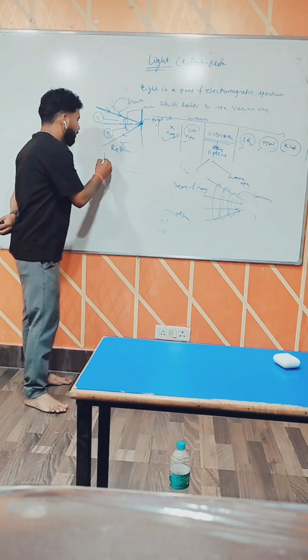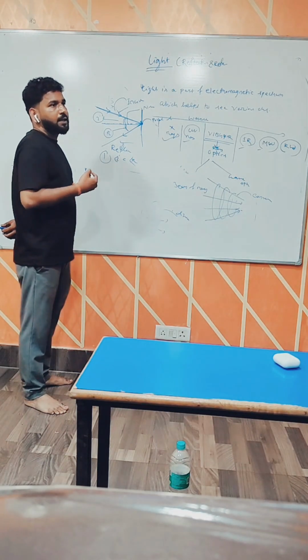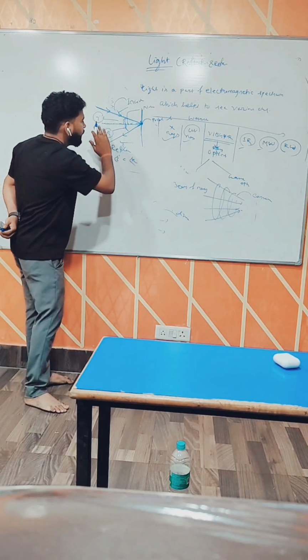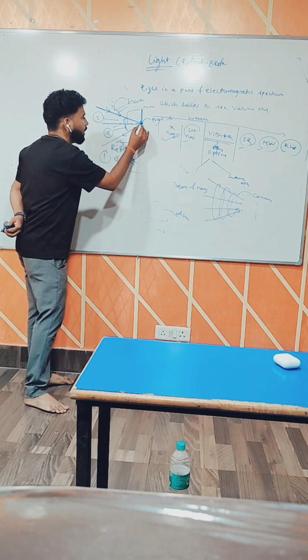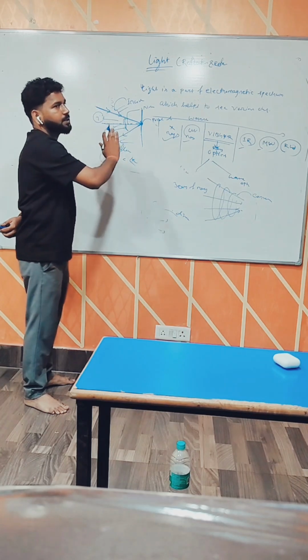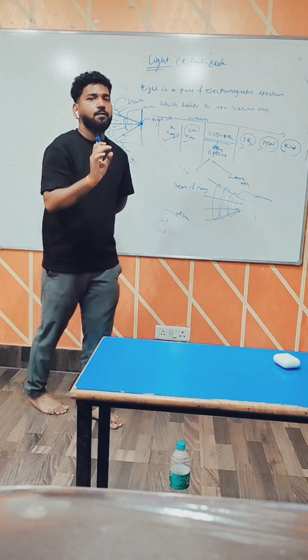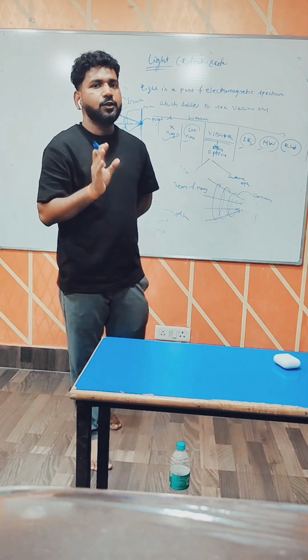That is the first law. The second law states that the incident ray, reflected ray, and the normal at the point of incidence all lie in the same plane. These are the laws of reflection. Very, very important. You have to remember the two laws of reflection.